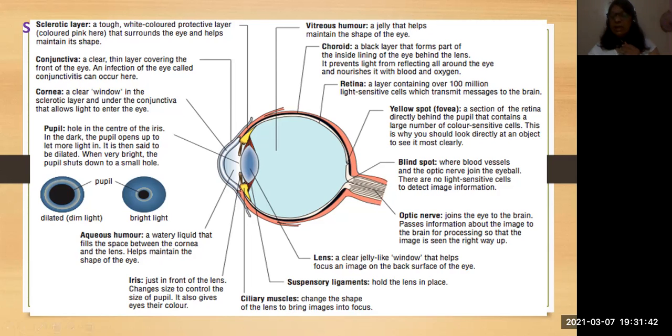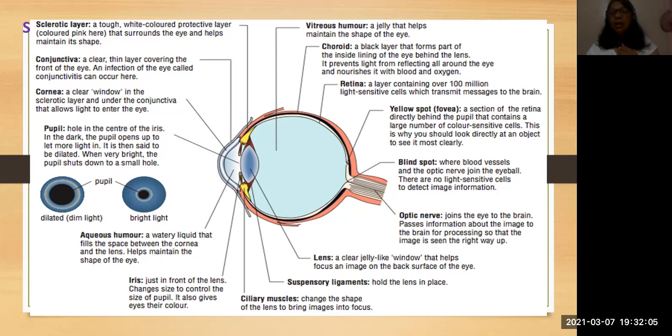A clear jelly-like window that focuses the image on the back surface of the eye. So the light will pass from the cornea to the pupil, and the pupil will send the image on to the lens. So the lens will collect the image and pass it on to the retina.